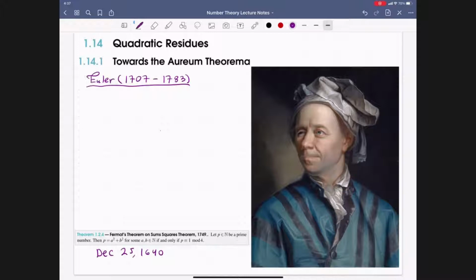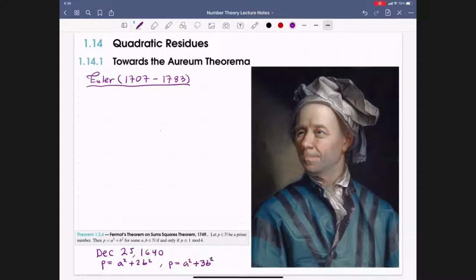But of course, as we are very well aware, Fermat did not include a proof, and throughout his lifetime, he challenged mathematicians to come up with a proof, but he would never give the result the way that he had supposedly proven it. In addition to this result, Fermat also challenged mathematicians to consider which primes can be written in the form p equals a squared plus 2b squared, and p equals a squared plus 3b squared.